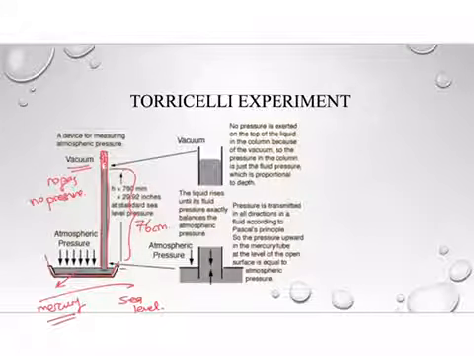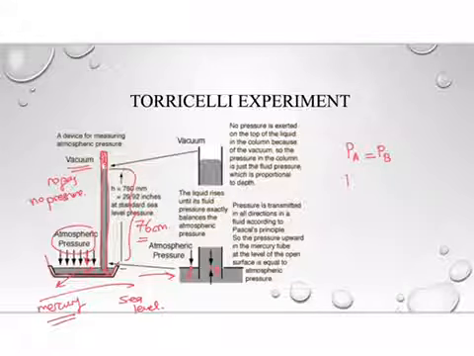How is this 76 centimeter mercury balanced? It is balanced by the atmospheric pressure. We learned in the communicating vessels that the points at the same level within the same liquid should have the same pressure. Let's say A and B. You see the large picture here. This is A and this is B. So the pressure at point A should be equal to the pressure at point B. The pressure at point A is supplied by the atmosphere, so it is equal to atmospheric pressure.